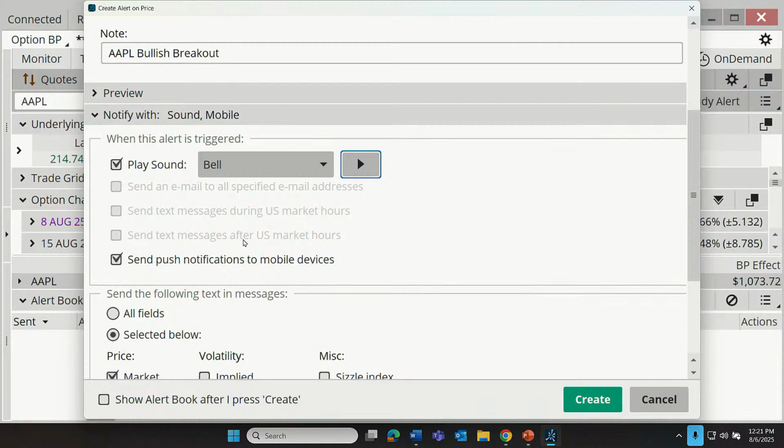Oh, Villager says, hey, in the past, have you covered setting alerts using studies, looking for an alert when a moving average crosses? Maybe I'll do that later, Villager. I'm not going to be doing that today.